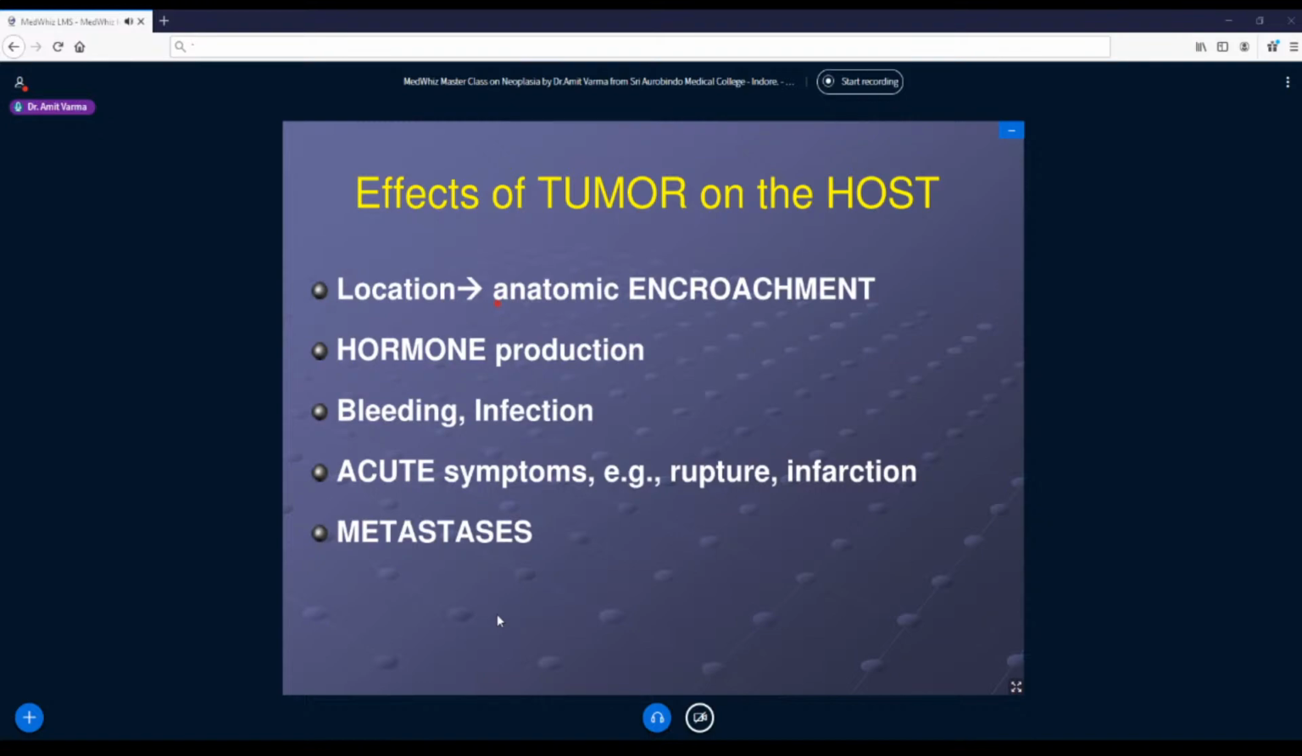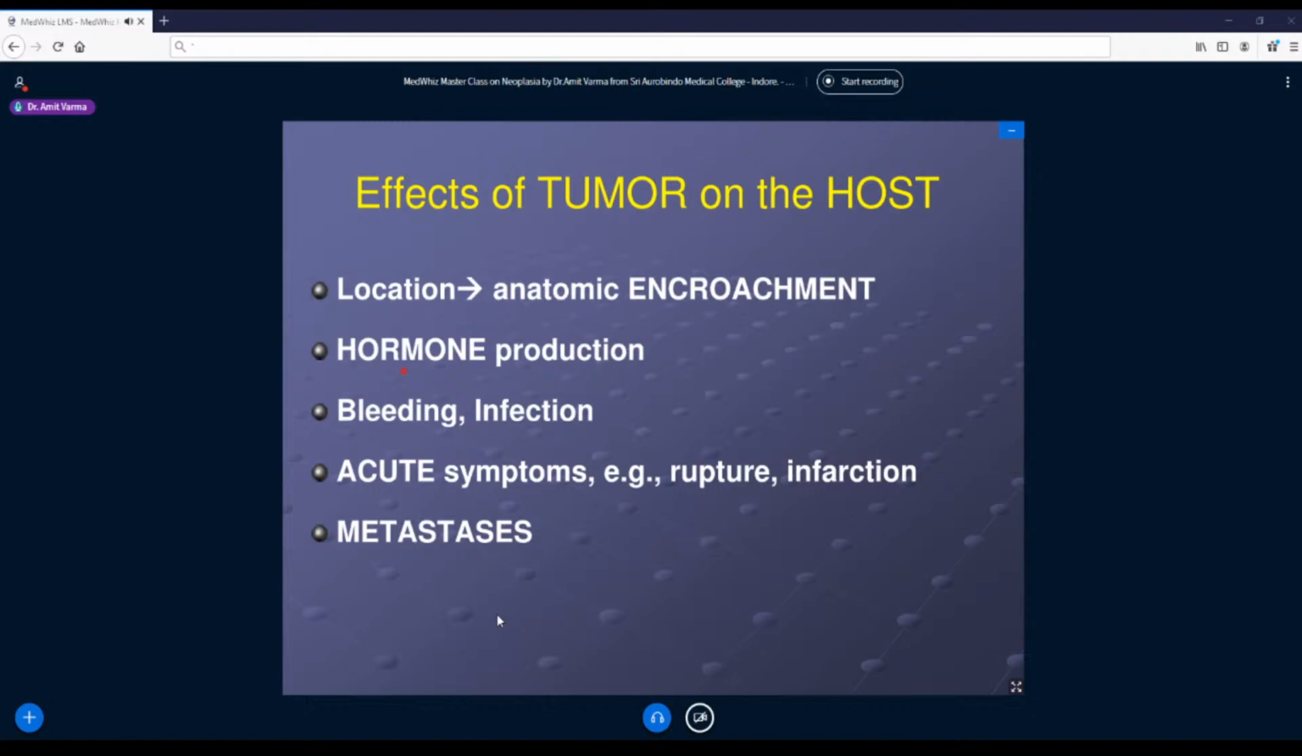Then some tumors, if they are compressing some important part like the thyroid, if it is large enough, it will compress your throat and esophagus. So the patient will have difficulty in breathing, and may have difficulty in deglutition, right? Then some tumors secrete hormones. So the hormones will have their effects on different organs.